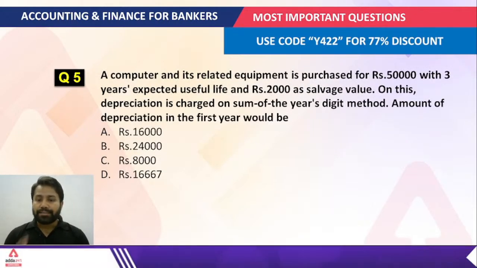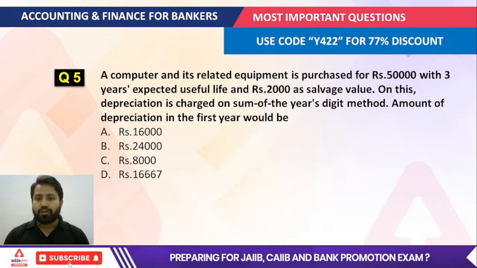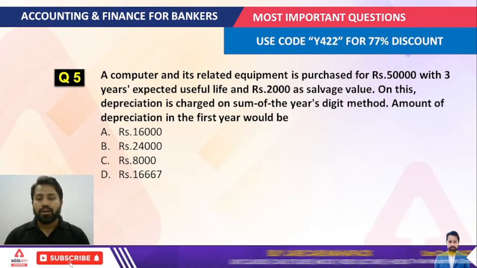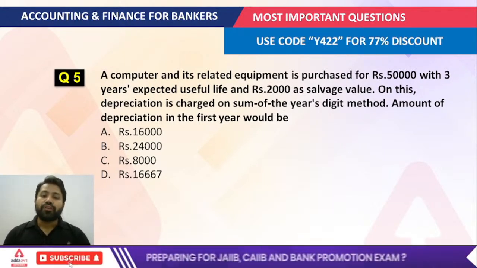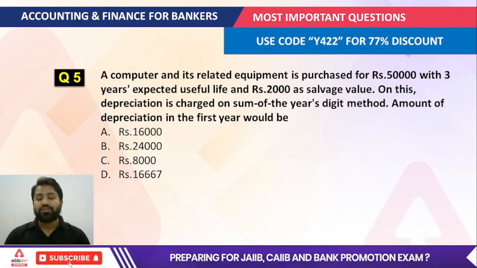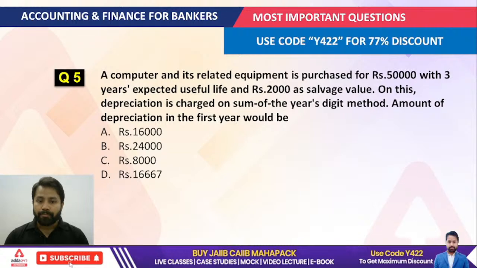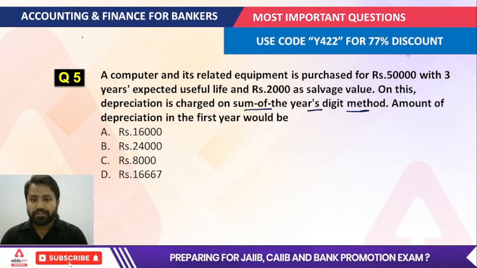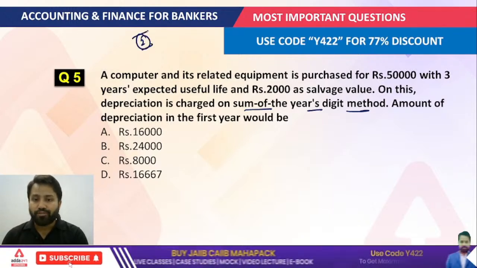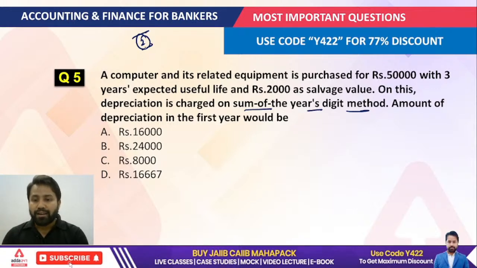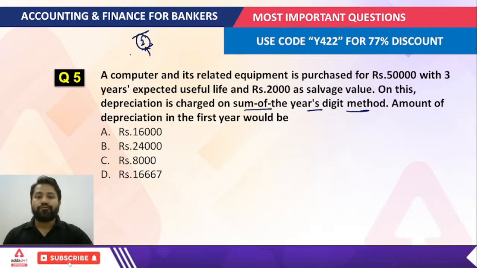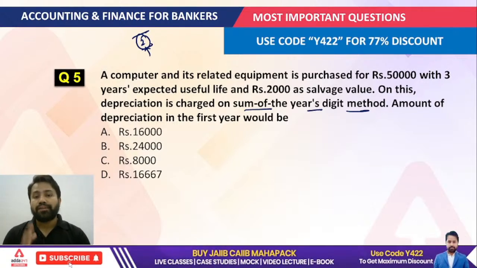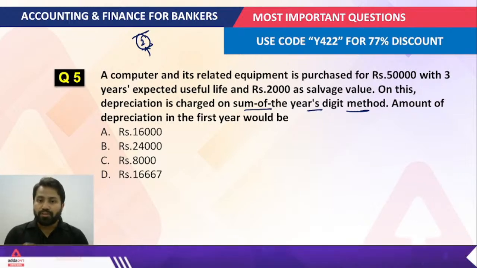A computer and its related equipment is purchased for 50,000 with 3 years expected useful life and 2,000 as salvage value. On this, depreciation is charged on the sum of years digit method. The amount of depreciation in the first year you have to calculate. Suppose that in the examination you forget the sum of year digit method. I explained that whenever you are unaware of any term in accounting, you have to understand that in accounting every term itself represents its definition, its meaning. Just try to understand that.